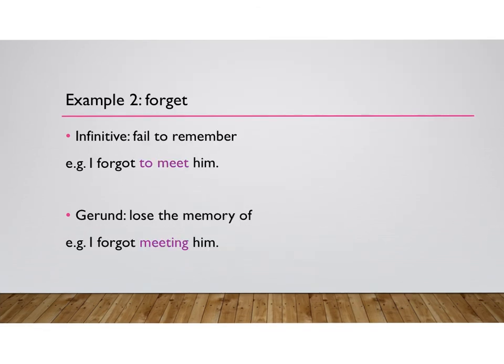Another example, forget. If we use the infinitive form, I forgot to meet him, which means I didn't meet him because I forgot to do it. If we use a gerund, I forgot meeting him, that means I don't have the memory of meeting him before.